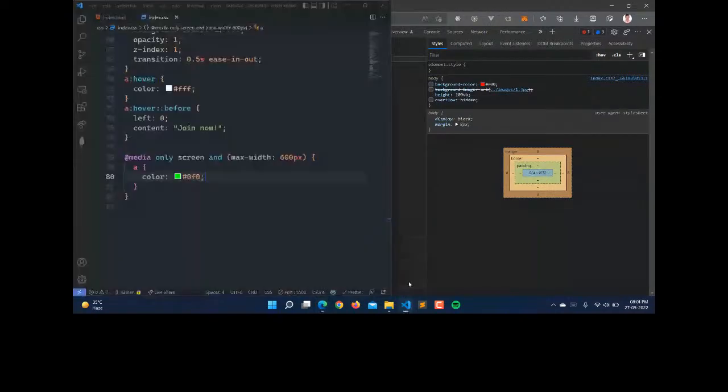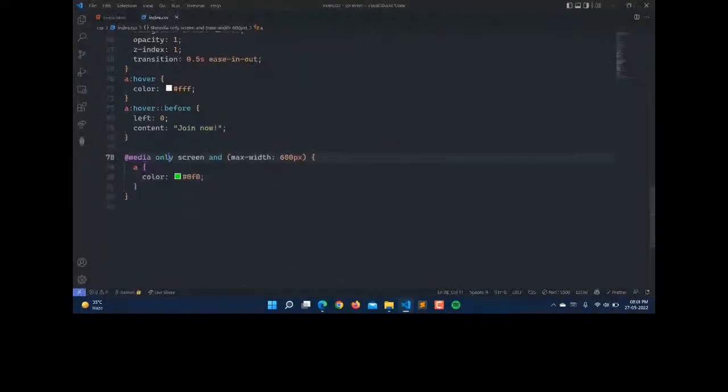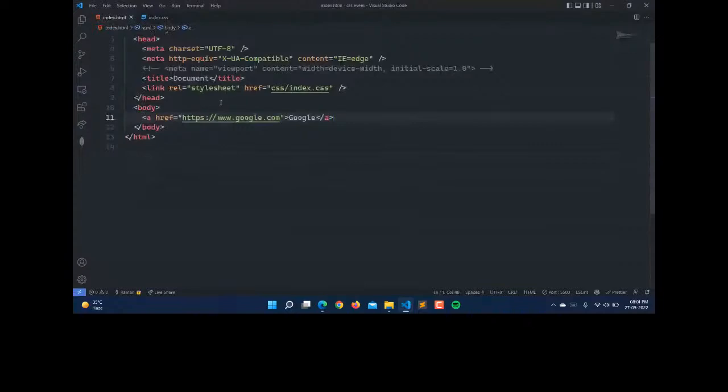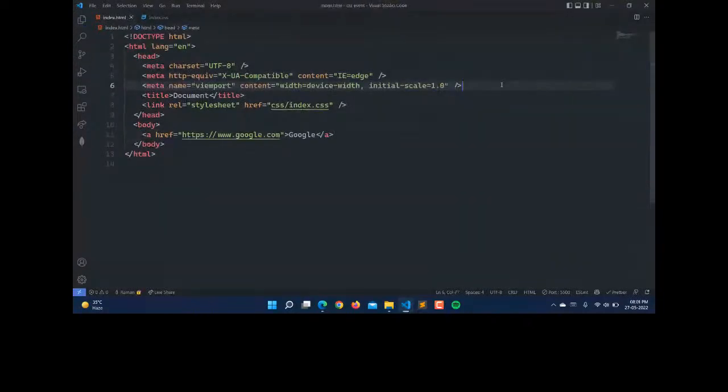So first of all we have to add the meta viewport here. For that I'm going to use this. Just save this. Here is meta, name is equal to viewport, content is equal to width is according to the device width, and initial scale will be 1.0. We have to define this for Chrome.